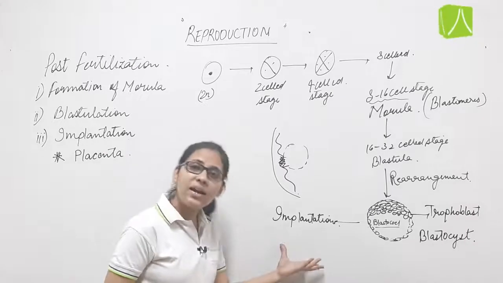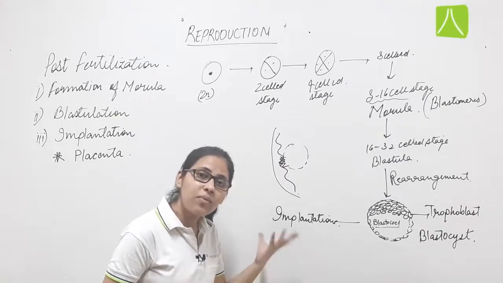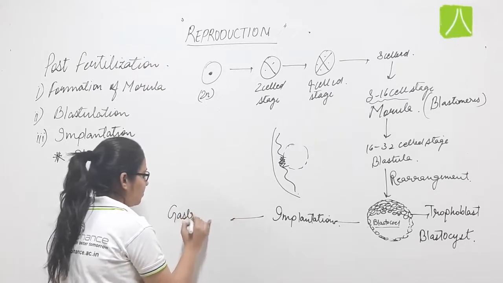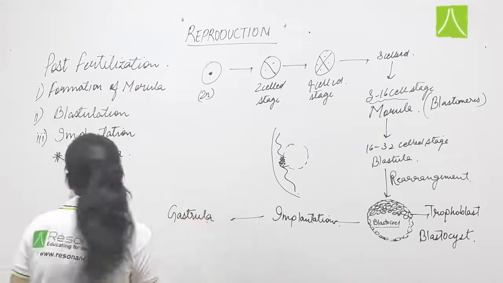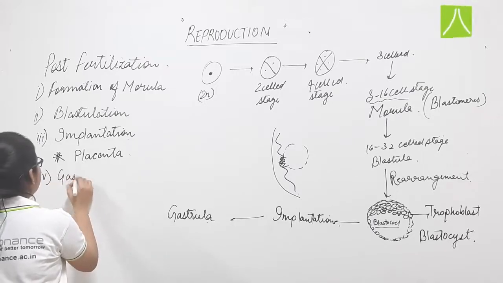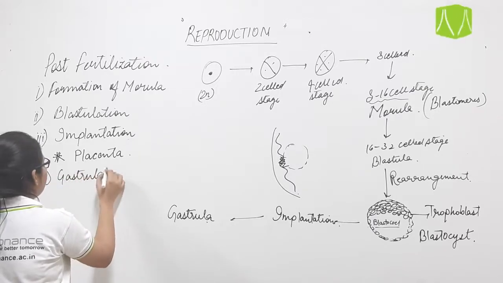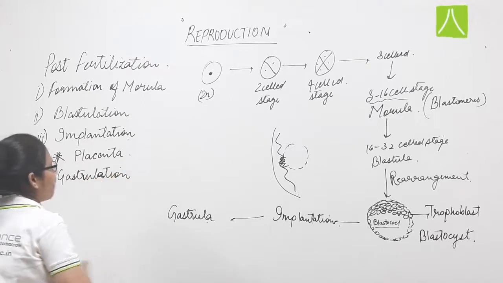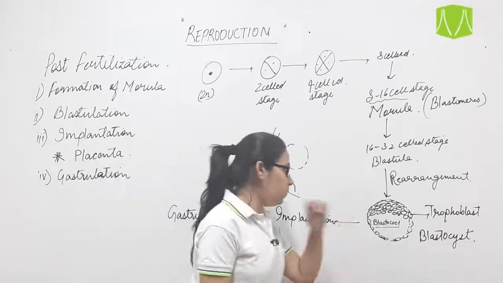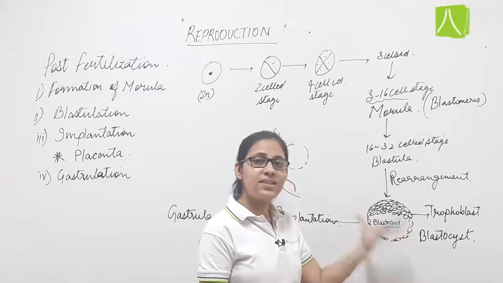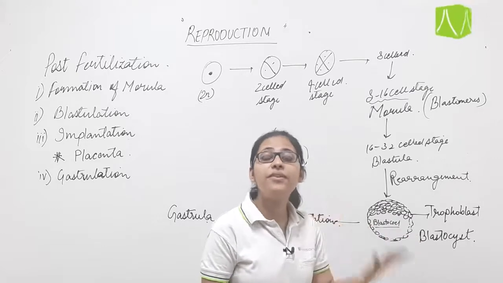Now the implantation has taken place. Now what will happen? After this, gastrulation will occur. The stage which will come after the blastulation is gastrulation. What will happen in gastrulation? These cells will further divide.